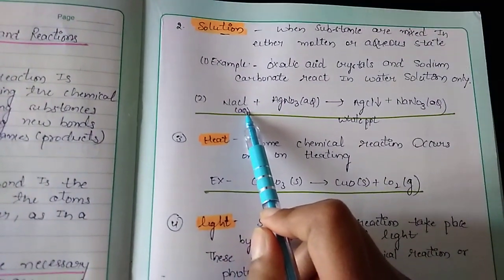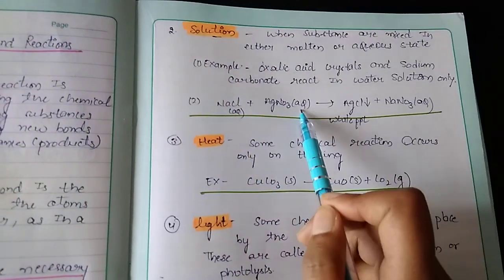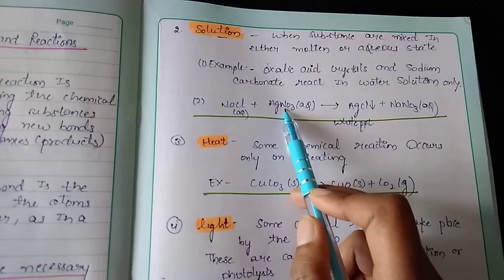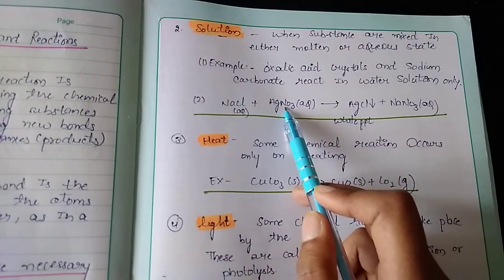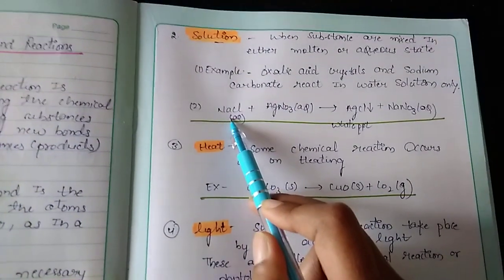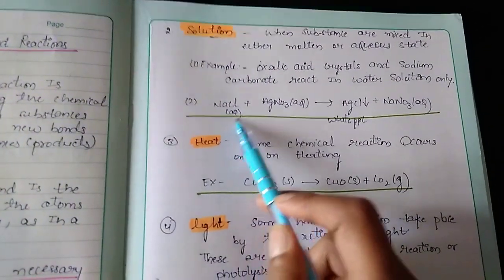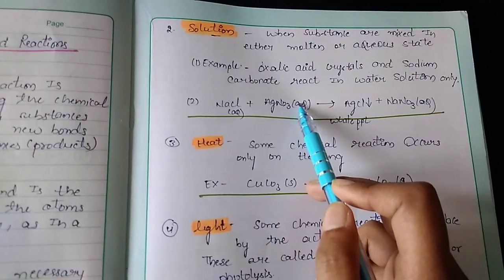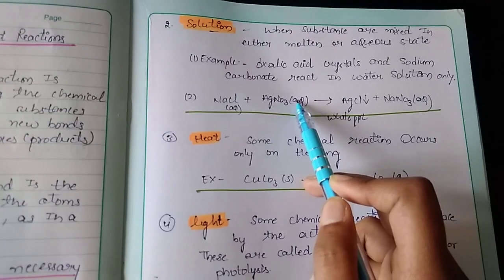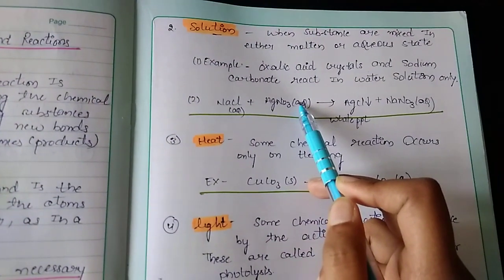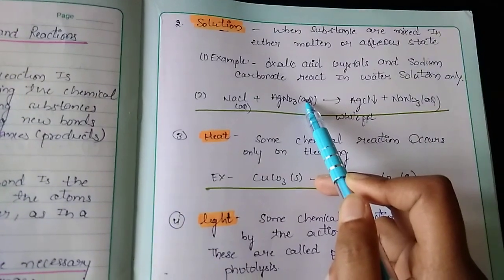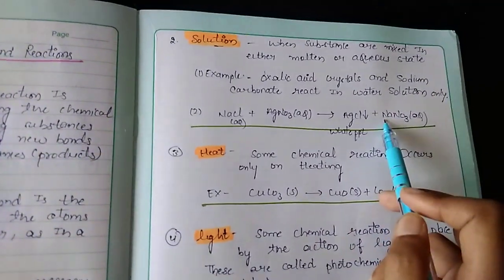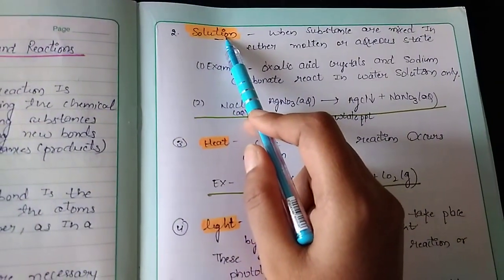Next example, you can see sodium chloride and silver nitrate. These two reactants react together to form a chemical reaction, but for this, sodium chloride should be in aqueous form and silver nitrate also in aqueous form. They react in solution state to form a precipitate of silver chloride and sodium nitrate. This is the second condition, that is, solution.